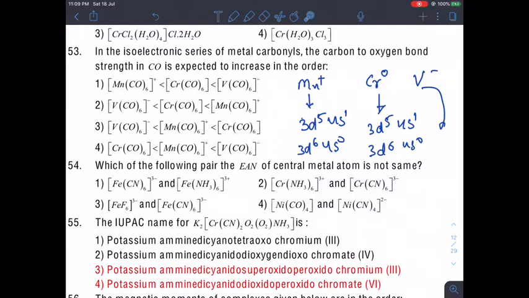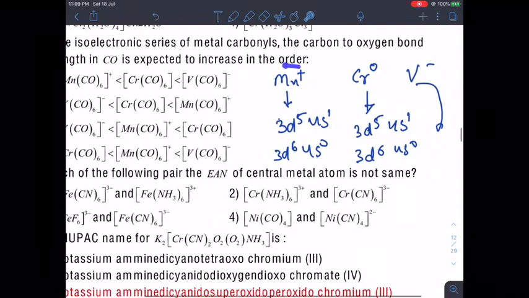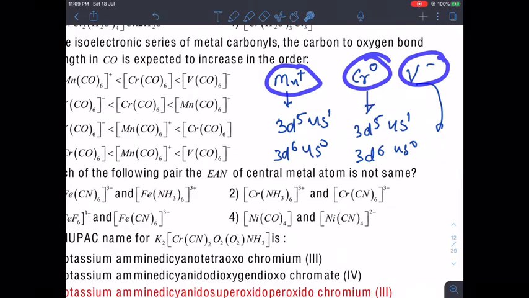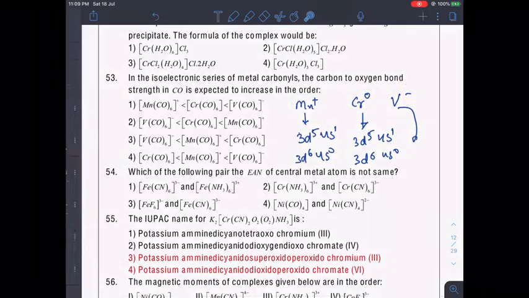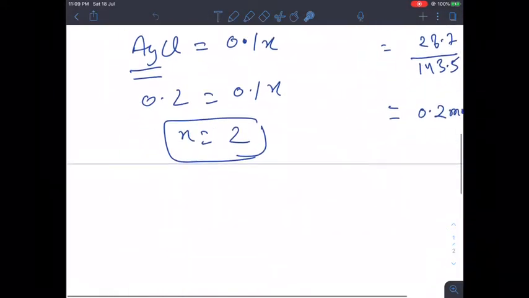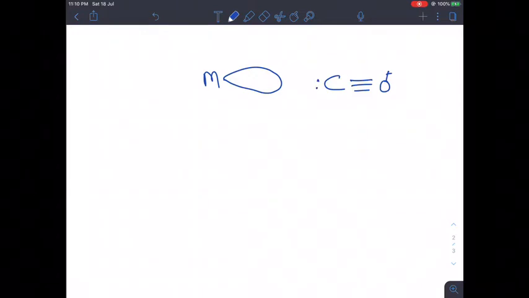Now, if I ask you which of these three has more donating ability, why am I asking like this? Because in the case of a metal carbonyl bond, you know that the carbon of the carbonyl donates a pair of electrons into the hybrid orbital and forms a sigma bond.